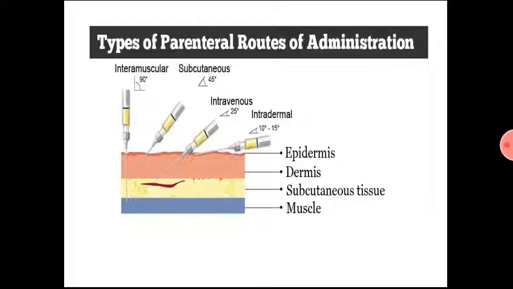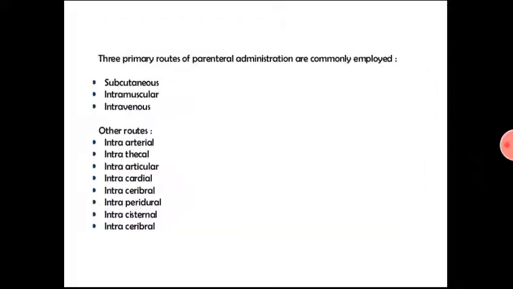Intravenous administration, most of the antibiotics are administered intravenously. For that the injection needs to be tilted to 25 degrees. Intradermal injection, for that the injection needs to be tilted 10 to 15 degrees, and this route is most favored for BCG vaccination. So there are 3 primary methods of parenteral administration, that is subcutaneous, intramuscular, intravenous, and other methods we are going to study.